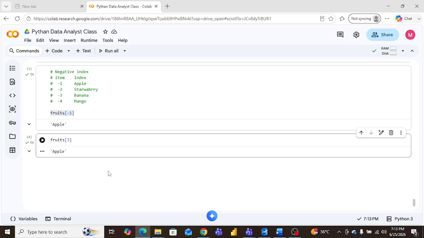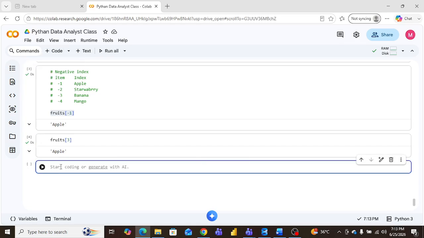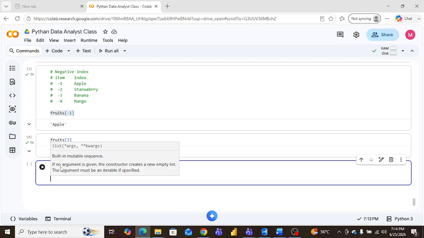Adding items to the list is very important. Multiple times we have to add items. How can we add items in a list? We have to understand.